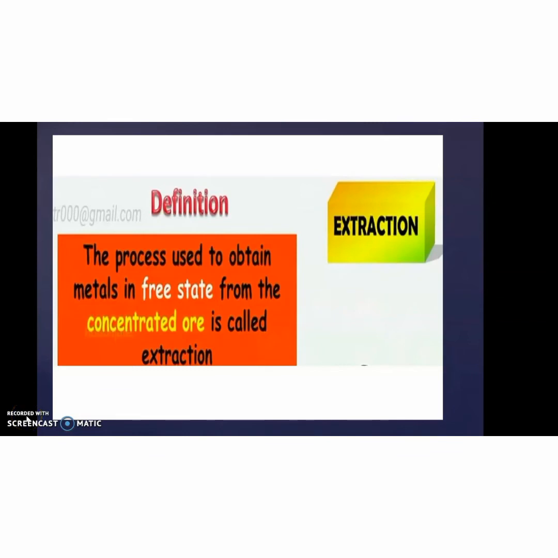Hello students. In the previous class, we learned about the different concentration processes. Today we are going to discuss a new topic, that is the extraction process. The extraction process is a process used to separate metal in the free state from the concentrated ore. So the ore gets concentrated, but it still contains some impurity, and we have to extract the metal into the free state. This process is known as extraction.